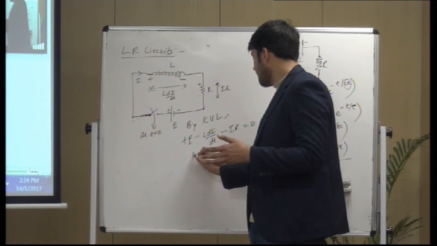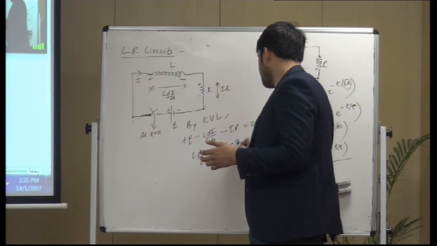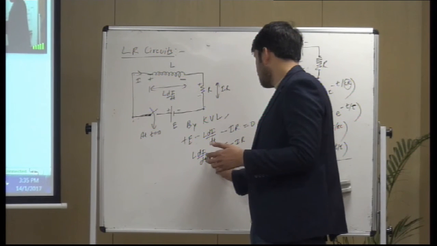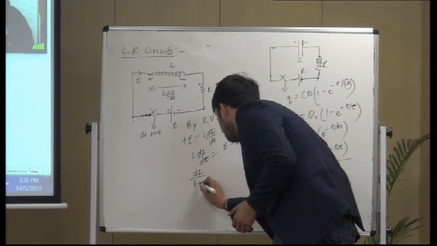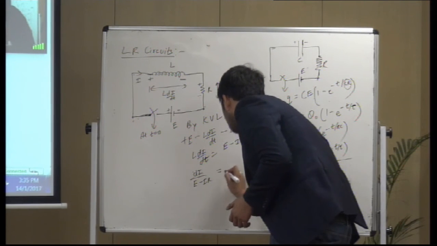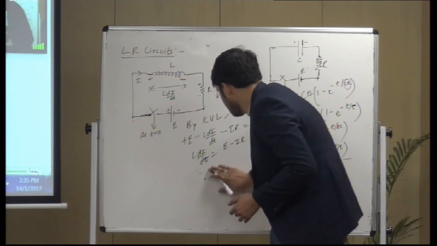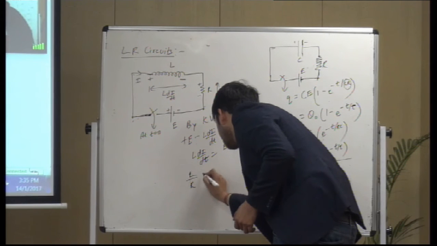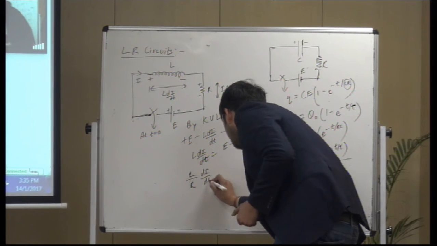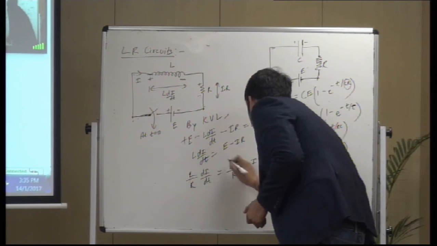And you can write L di by dt is actually E minus IR. So di by E minus IR is equal to... in fact you can take, before this step, R common, and divide both sides by R. Why am I doing it? You will understand.